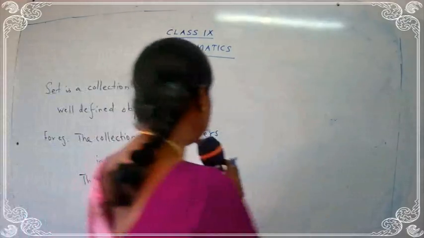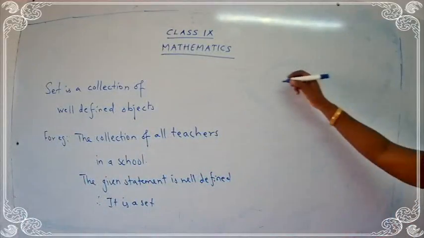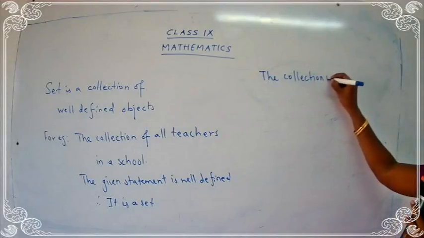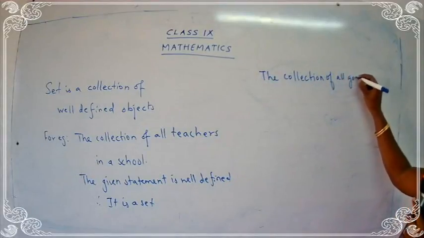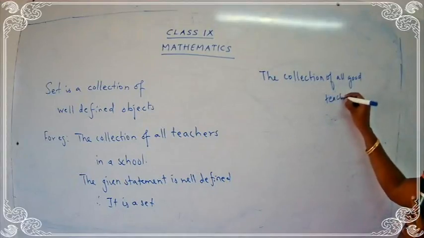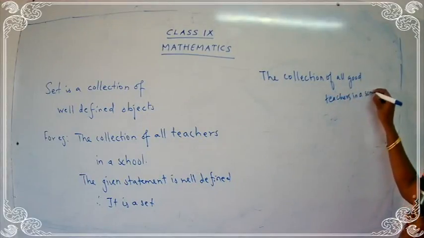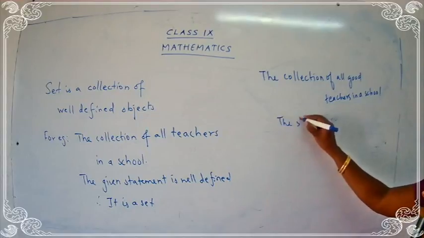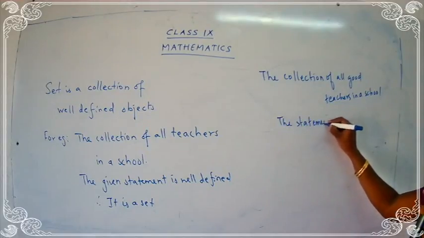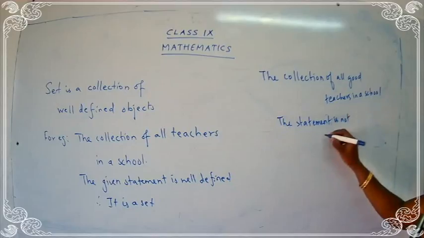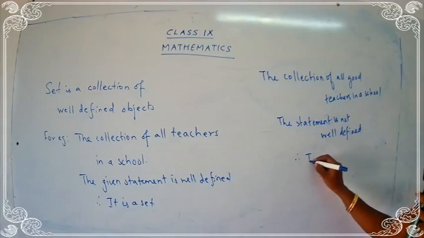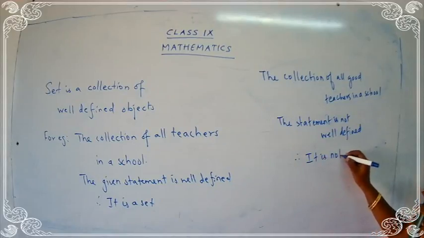Similarly, if I write the statement as the collection of all good teachers in a school, what will be the answer, children? Yes, the statement is not well defined. The statement is not well defined, therefore it is not a set.